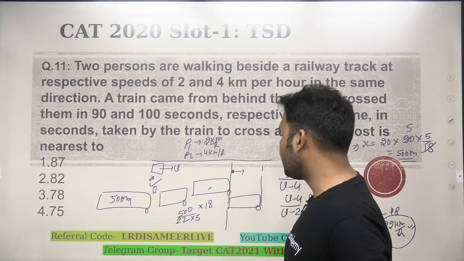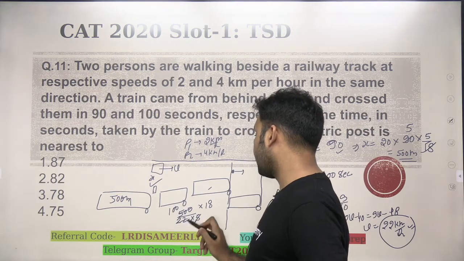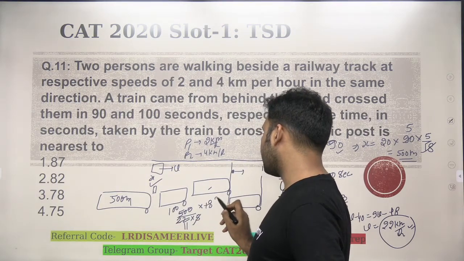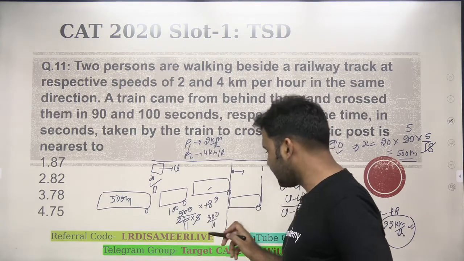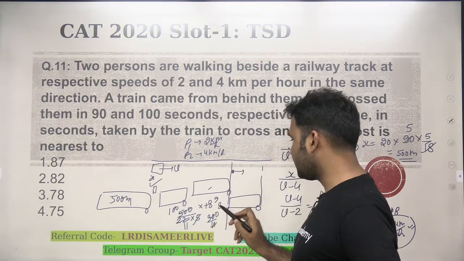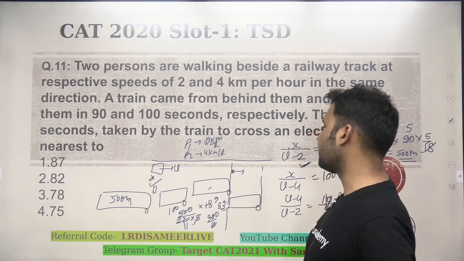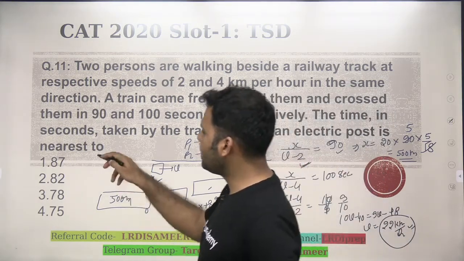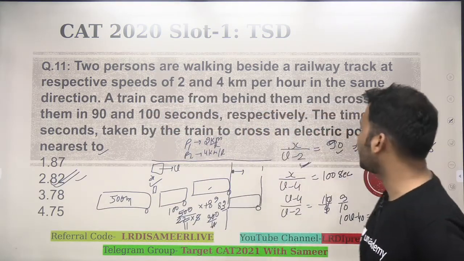So 18 will go over here. This is 100, and this is 2 into 11, 2 into 9, that is 900 by 11. So 900 by 11 is the answer. That is 81 point something, so the nearest answer will be 82. So the train will take 82 seconds to cross the electric post.